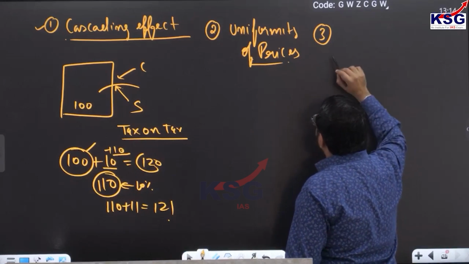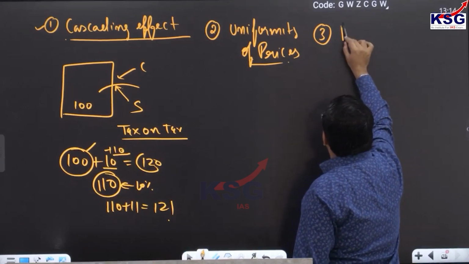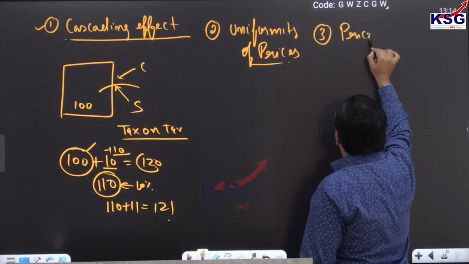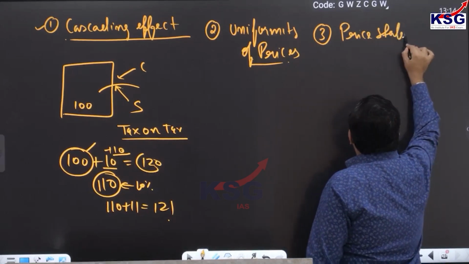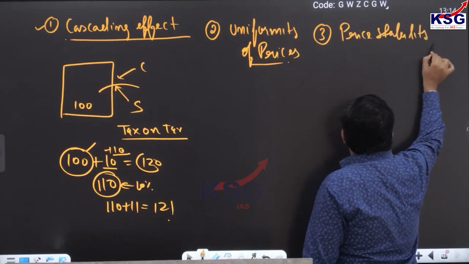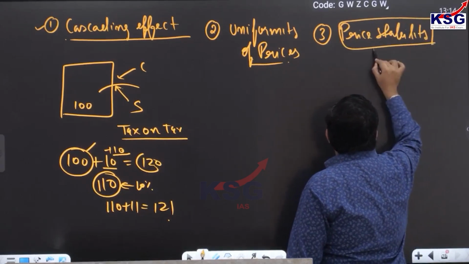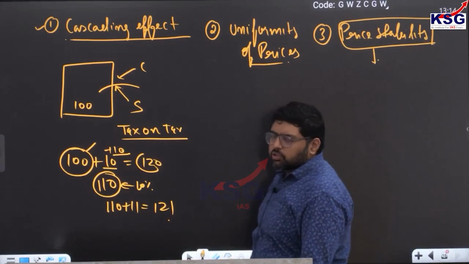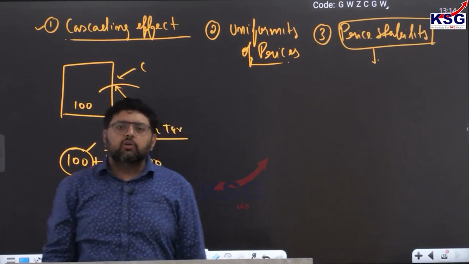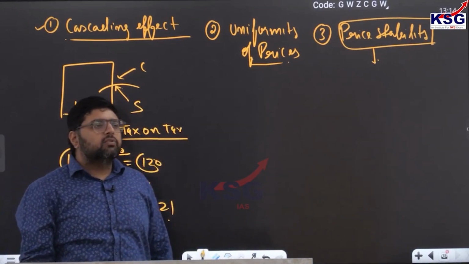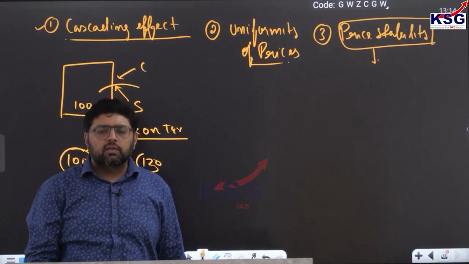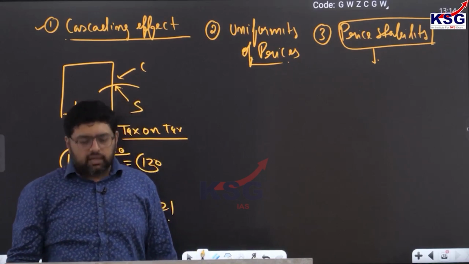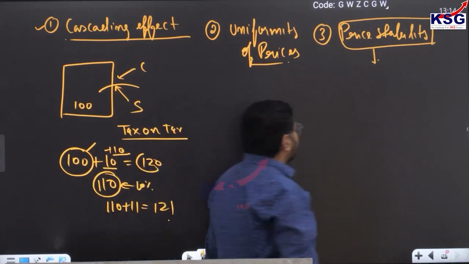Third, no doubt it also ensures price stability. So you can say it controls inflation. After the introduction of GST, we have seen that prices of some products got reduced. So this is what you have to understand.